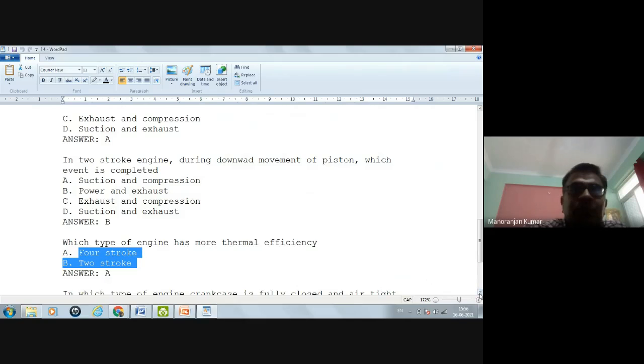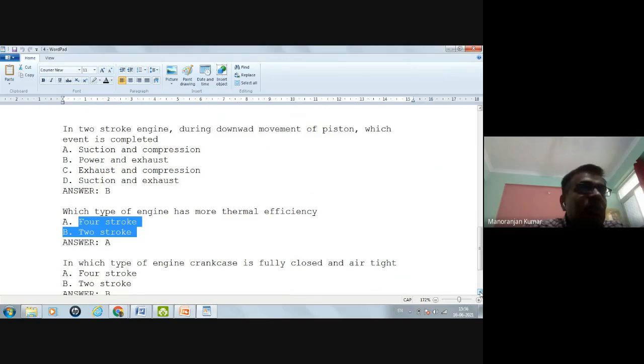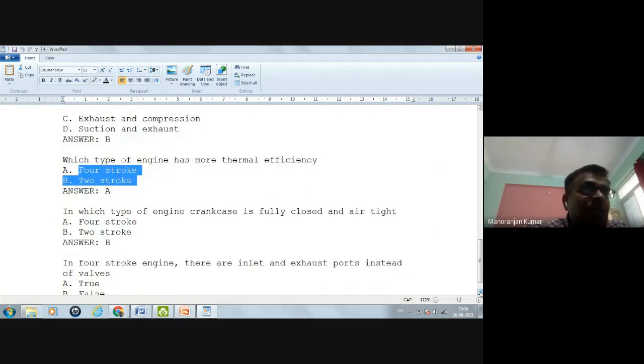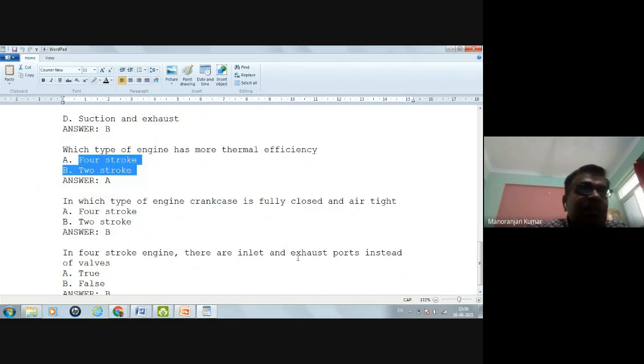Now, in which type of engine is the crankcase fully closed and airtight, so that no air-fuel mixture will leak out? In the two-stroke engine. In a four-stroke engine there are inlet and exhaust ports instead of valves. In a four-stroke engine, a port is not present, only a valve is present.